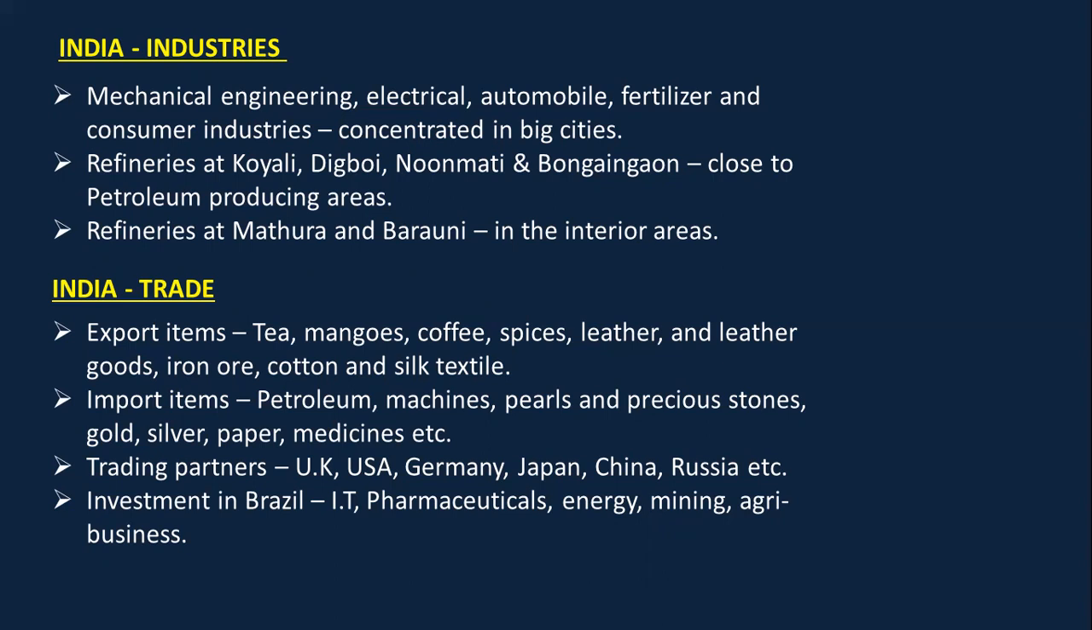Now let's talk about the trade of India. So the items that India exports are tea, mangoes, coffee, spices, leather, and many other products. Similarly, the products that we import, जो हम लेके आते हैं बाहर की कंट्री से, वो है petroleum, machines, pearls, precious stones, and many other things. The major trading partners of India are UK, USA, Germany, Japan, China, and Russia.